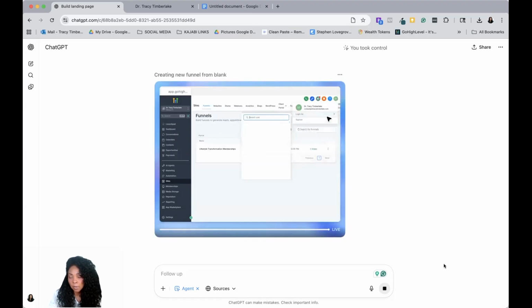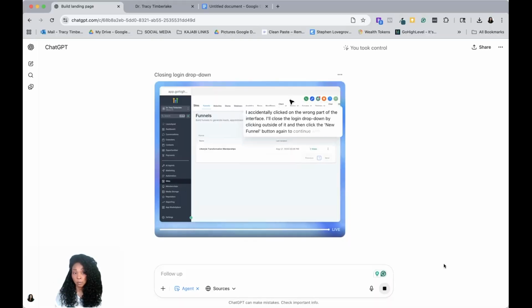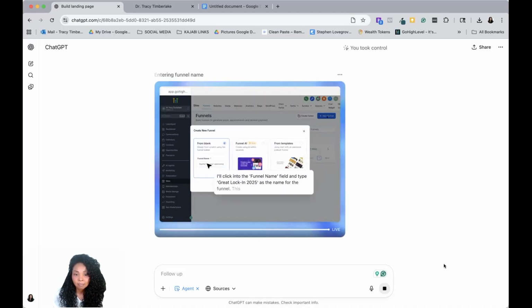I called it a basic template, but that didn't exist. So I think what it's doing is it's just finding whatever blank template. I should have said blank. So keep that in mind.